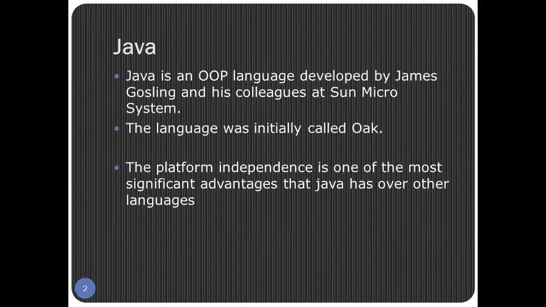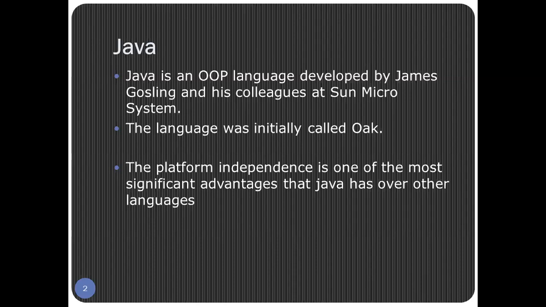In the last video, we learned about object-oriented programming languages. In object-oriented programming, the program is divided into many objects. Now, Java is an object-oriented programming language which was developed by James Gosling and his colleagues at Sun Microsystems. The language was initially called Oak, named after the oak trees outside Gosling's office. But due to some reasons, later on, Oak was renamed and the new name which was given was